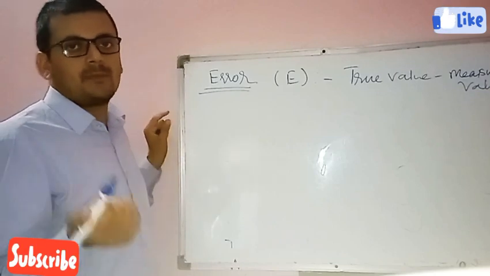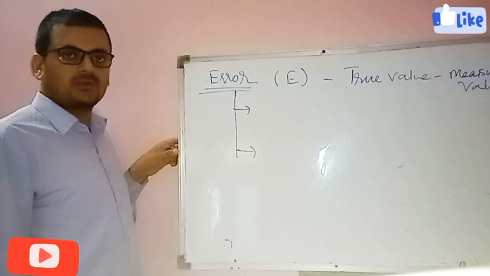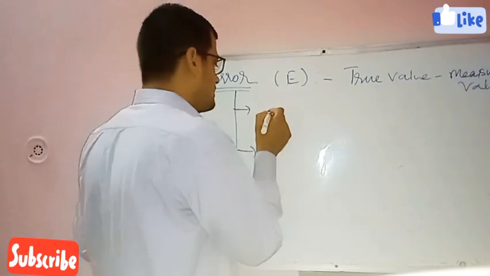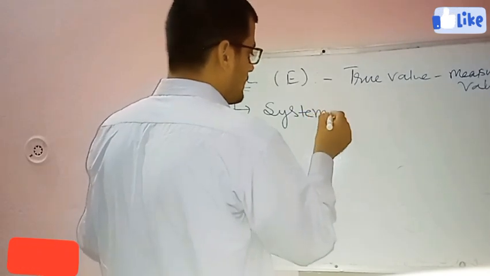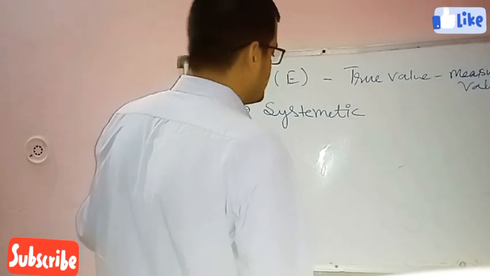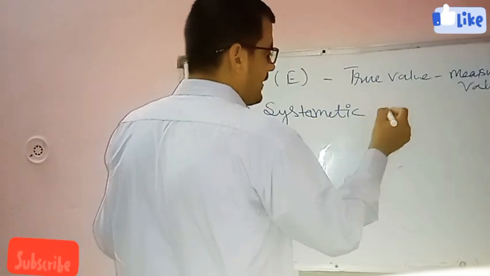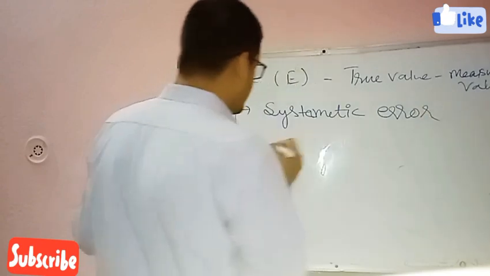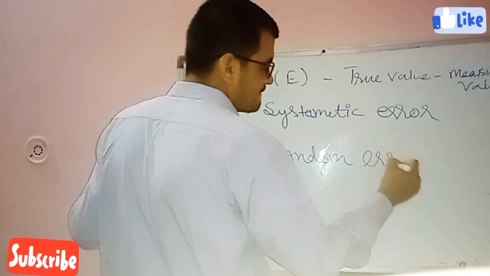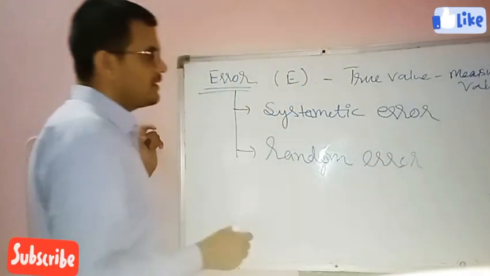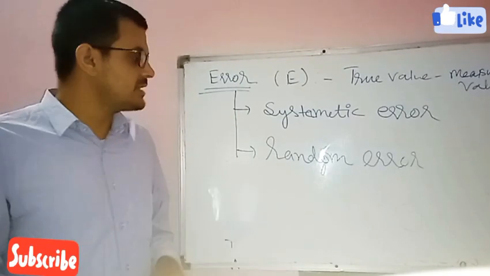Now, types of error. Students, generally we have two types of error. The first one is systematic error. The second one is random error.